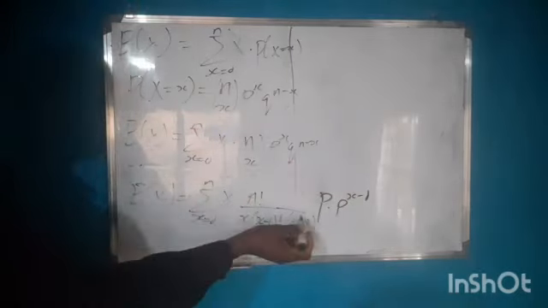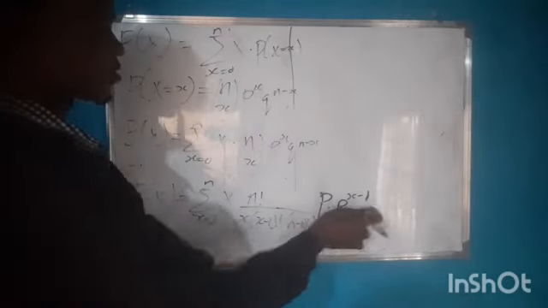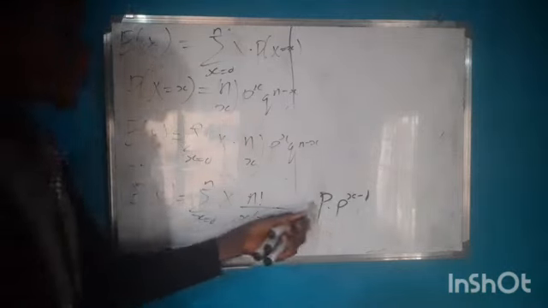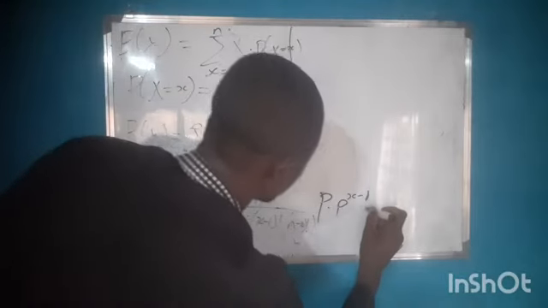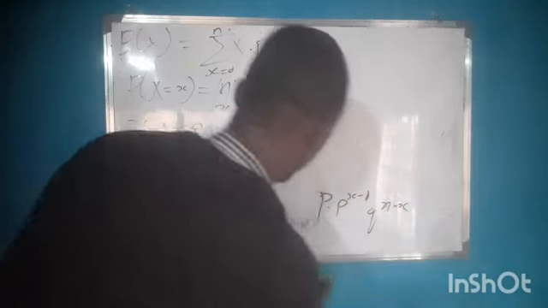P raised to power x is also the same thing as what? P times p raised to power x minus 1. If you multiply this, the negative sign will go. So this is also the same thing as what? This, which will give us q raised to power what? N minus what? X.